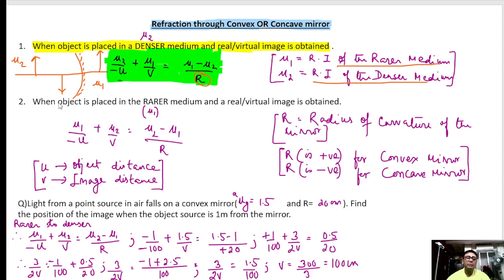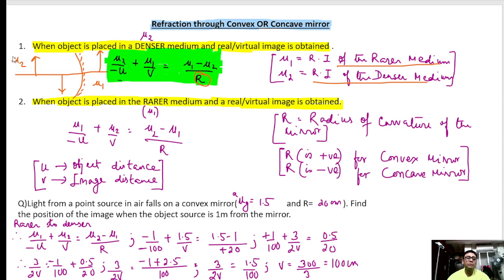Similarly, when the object is placed in the rarer medium and a real or virtual image is obtained, please watch here. Object is placed in the rarer medium. Rarer means mu1, and whether the image obtained is real or virtual is not the factor.